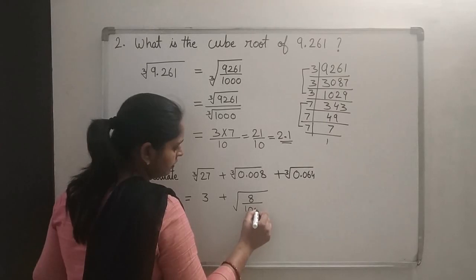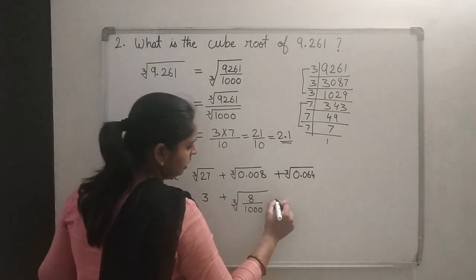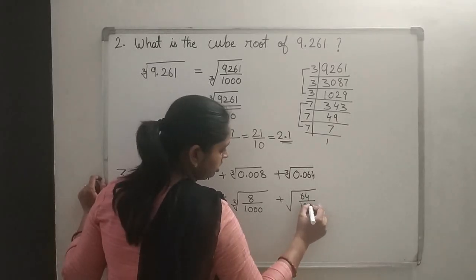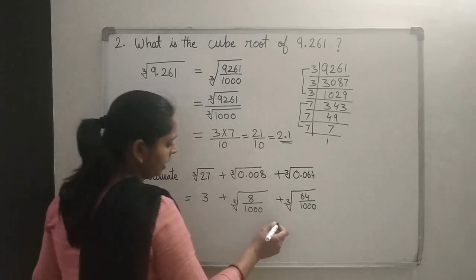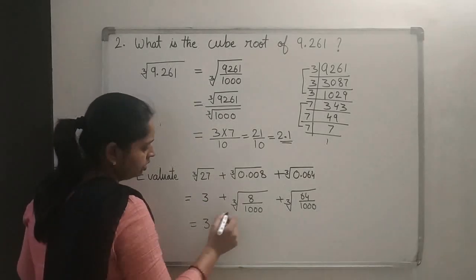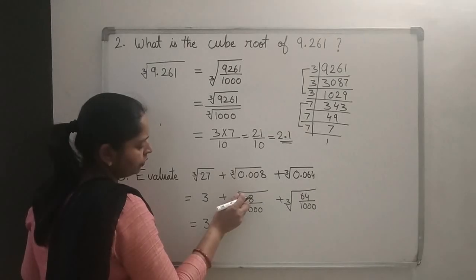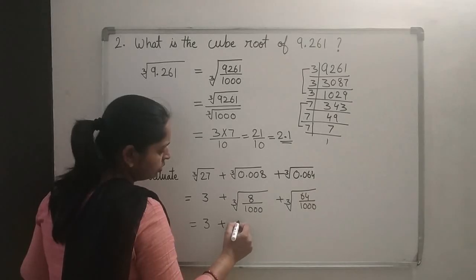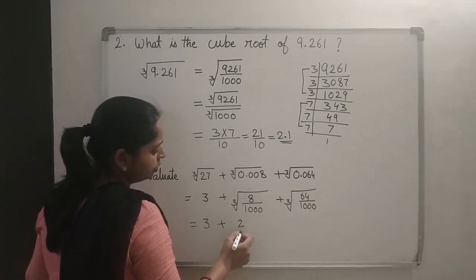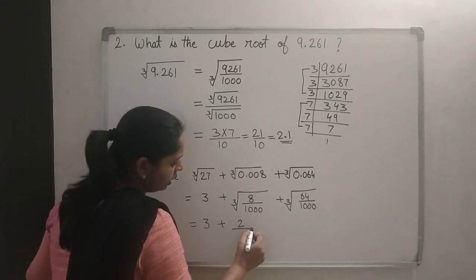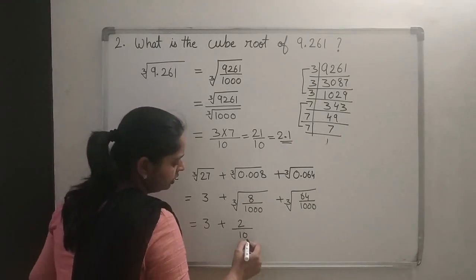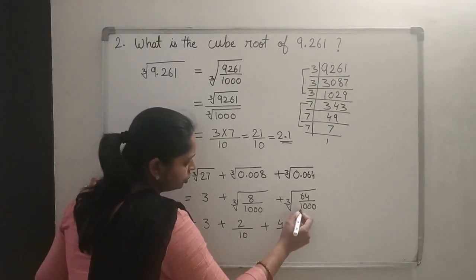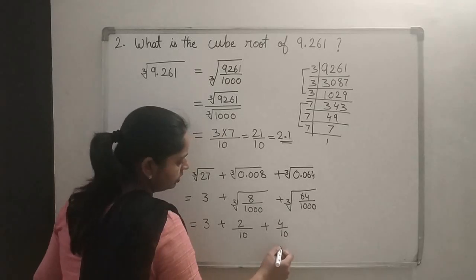3 decimal places, so it will be 1000, 8 upon 1000 plus cube root of 64 upon 1000. Again 3 decimal places are there. Cube root of it will be equal to cube root of 8 upon cube root of 1000, and cube root of 8 is how much? 2, because cube of 2 is 8. So cube root for 8 will be 2, and cube root of 1000 will be 10, plus cube root of 64 is what? 4, and cube root of 1000 is how much? 10.